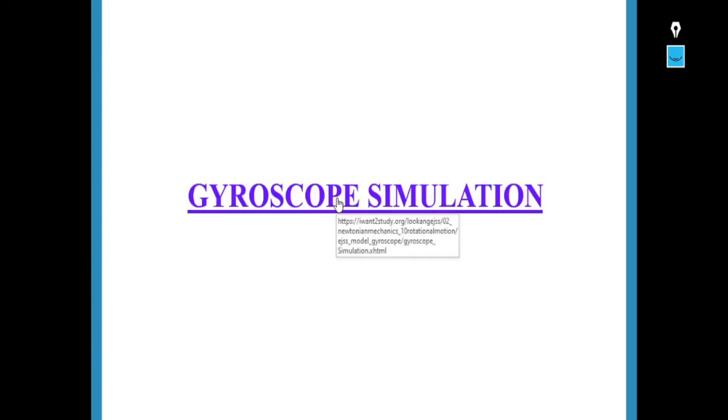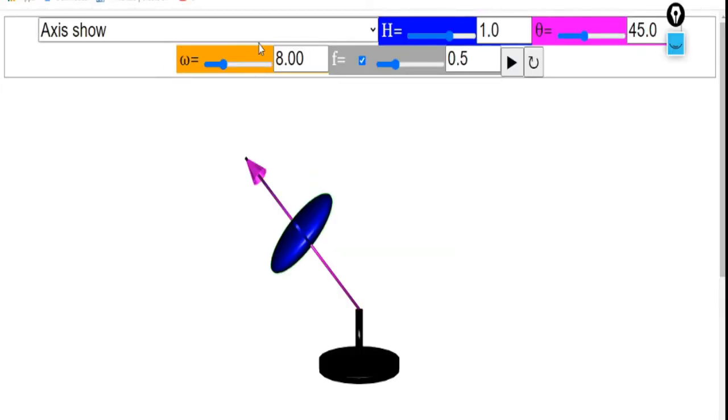One more simulation we will see regarding the gyroscope. So if you see here, there are a few terms here. Height of the gyroscope, if you observe, is represented by this blue color, and theta is the angle, represented by pink color. So theta is the angle made by this rotating, spinning wheel with the base, and omega is the angular velocity. So we will adjust a few values and then we will see how this rotates.